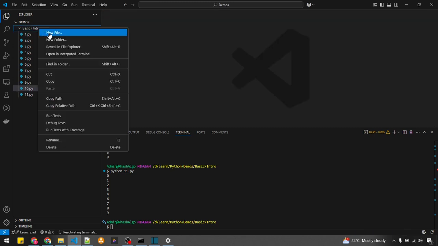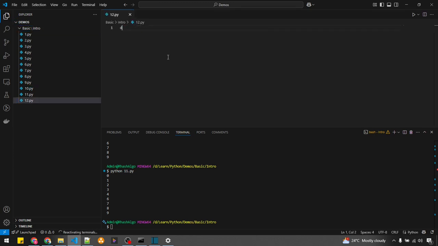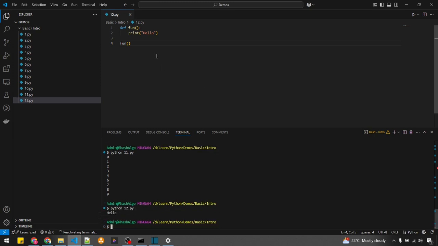For that, let me create a program named 12.py, def fun. First I will start with the basic one so that you will be able to start from scratch. Print hello. Now I will be invoking this function fun. Python 12.py. See, this is function calling, which is nothing but function invocation. When I call this function, the message within this function got executed.